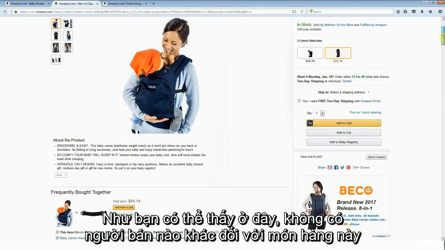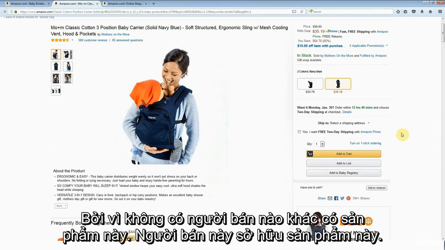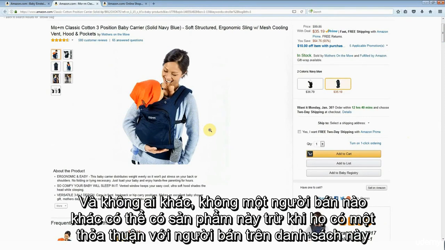As you can see here, there are no other sellers on this listing because there are no other sellers that have this product. This seller owns this product. And nobody else can get hold of this product unless they had an agreement with this seller here on this listing.